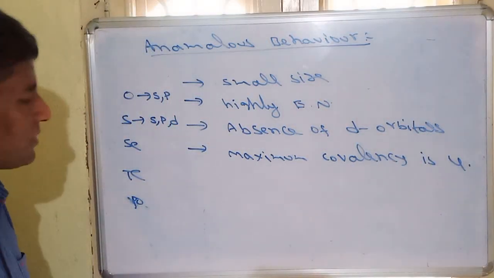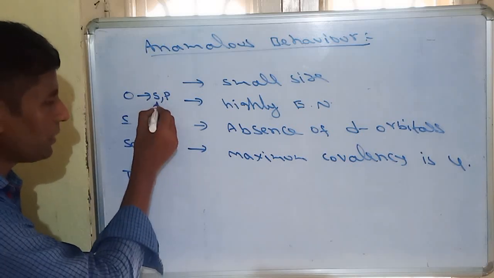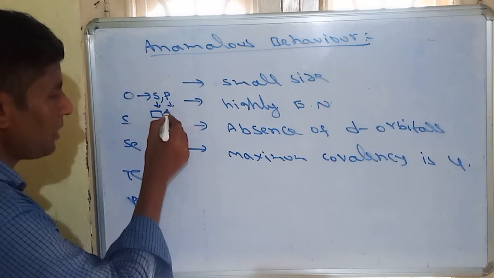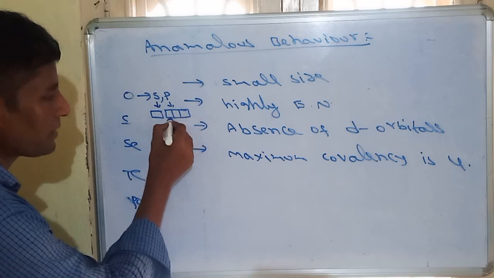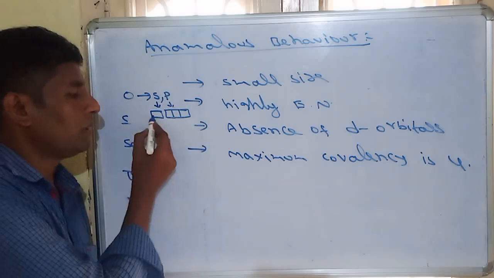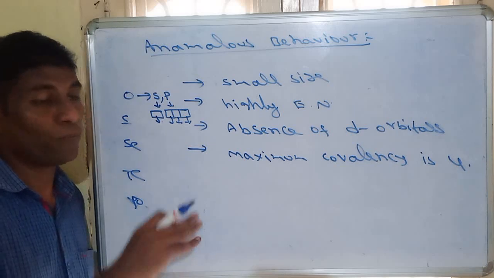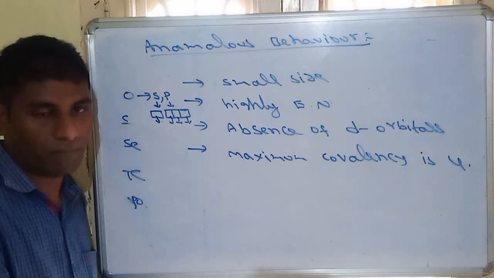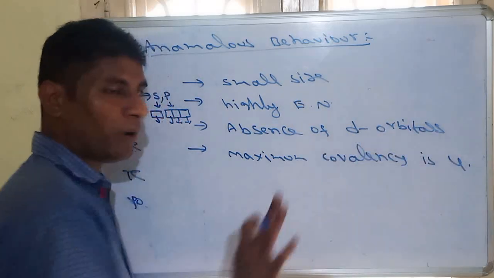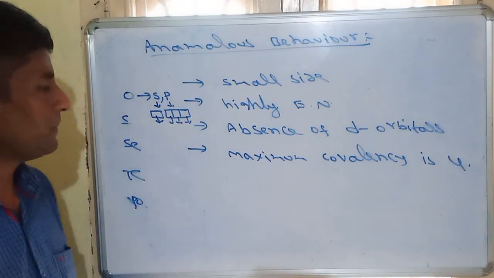Why? Because oxygen contains s orbitals and p orbitals. The s orbital is only one orbital, whereas p orbitals are 3: px, py, pz. So oxygen contains a total of 4 available orbitals. With these 4 available orbitals, it can form 4 bonds. It doesn't mean it definitely will form them. Mostly the valency of oxygen is 2, it only forms 2 bonds. But up to 4 it can form, more than 4 it cannot form, due to the availability of 4 orbitals.